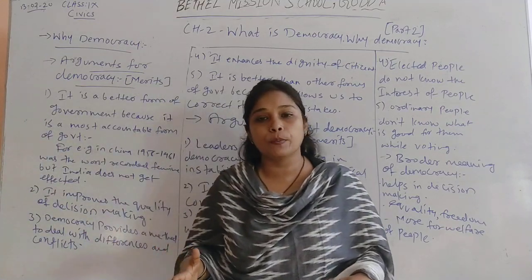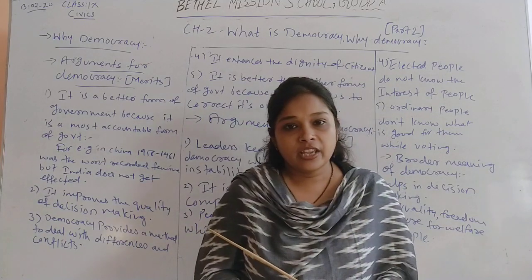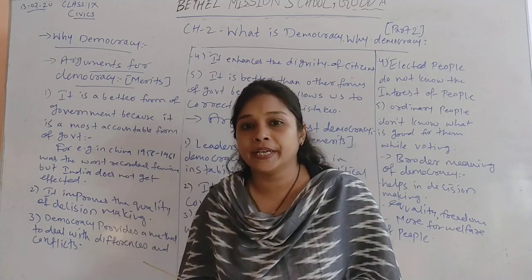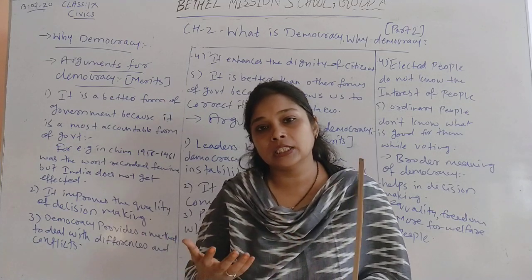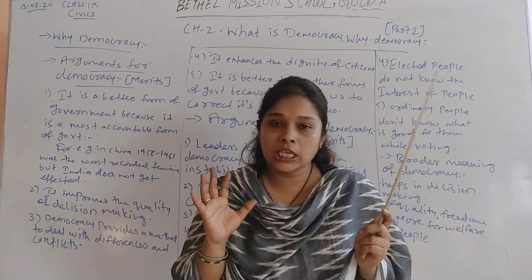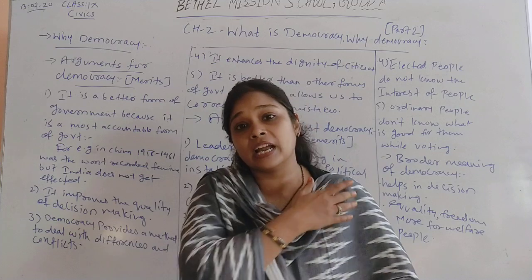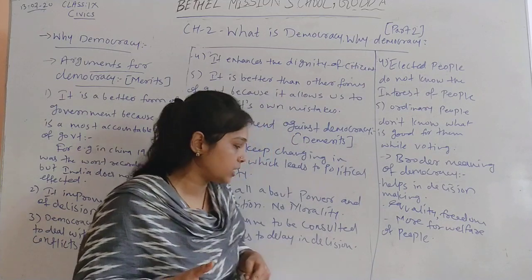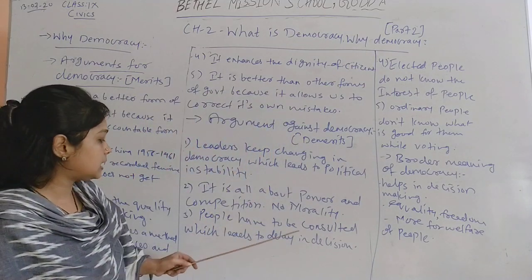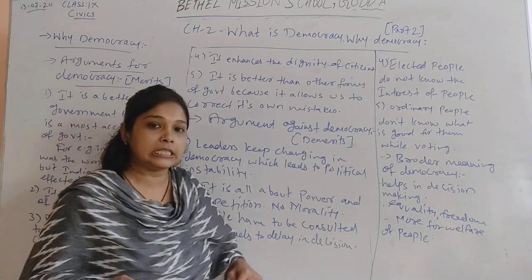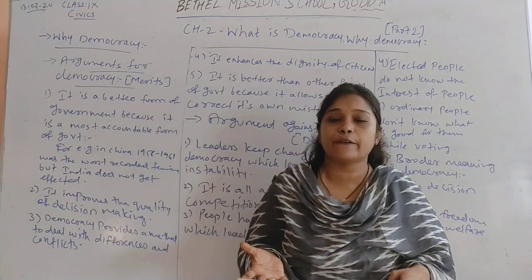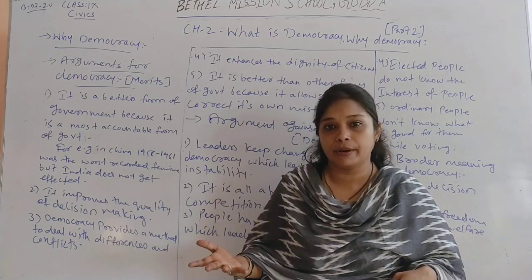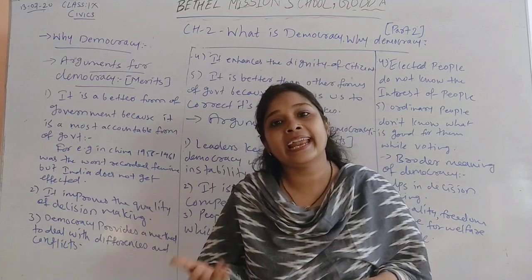But practically it is not true, because when we talk about the competition, democracy has free and fair elections, or free and fair electoral competition. That means it has morality, it has certain rules which give these contestants limits, so that there is a healthy competition amongst themselves. Next one is, people have to be consulted, which leads to delayed decisions. It says that in a democratic government, decisions are taken by considering the opinion of all levels of the government, which may lead to delay in decisions if the